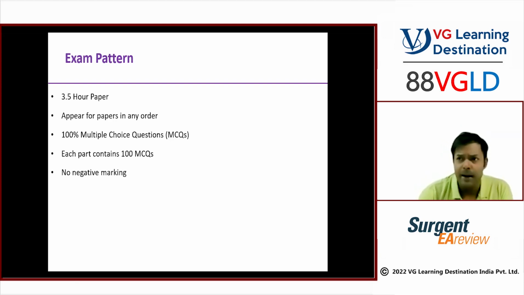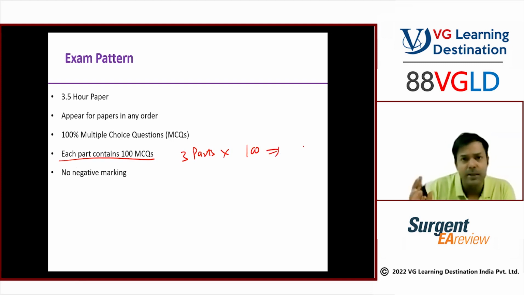Recently many students have given all the papers together also, and they have cleared also. So it is absolutely your wish how you want to appear and which sequence you want to follow. Each part is going to contain 100 MCQs. So, 3 parts into 100 MCQs. For becoming an enrolled agent, you have to clear 300 MCQs basically.